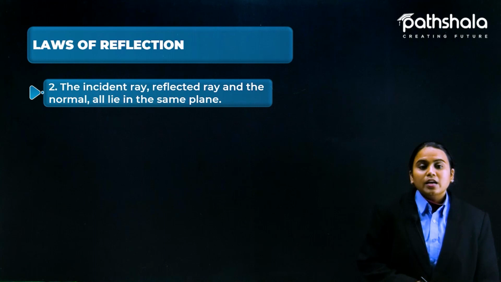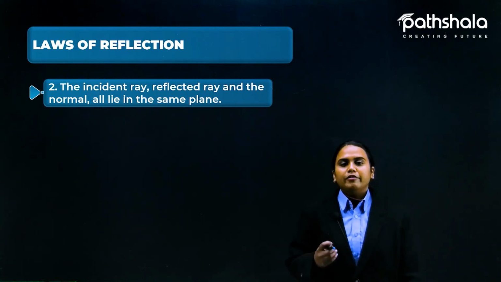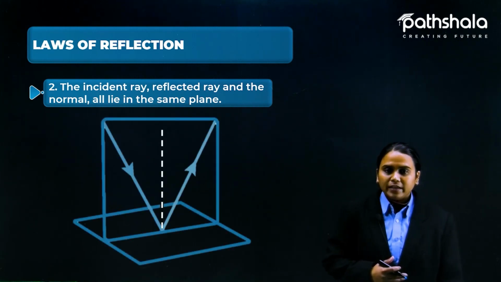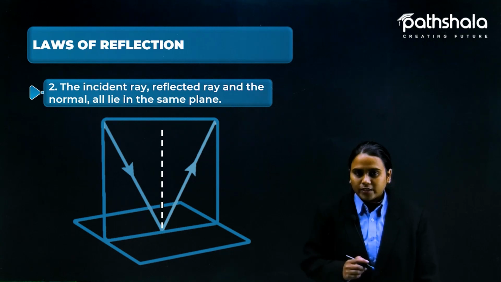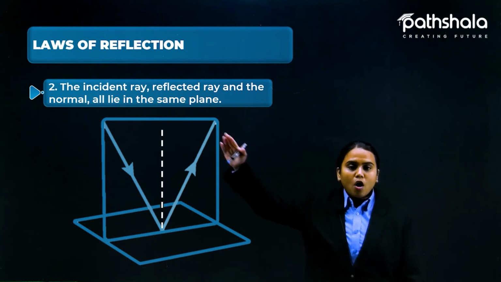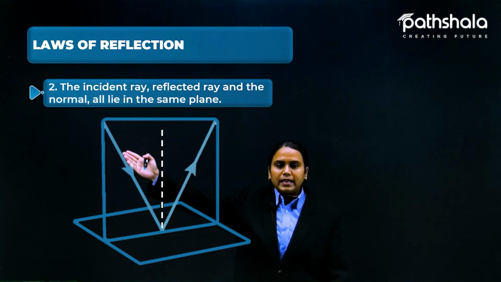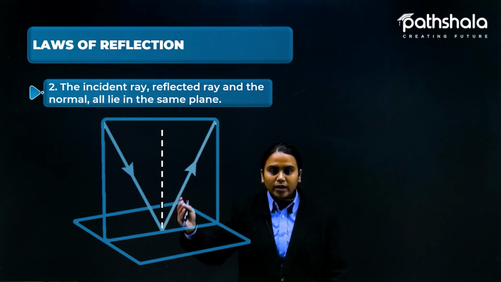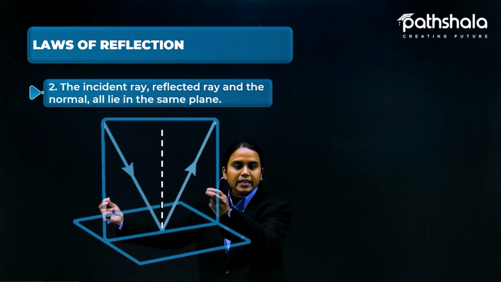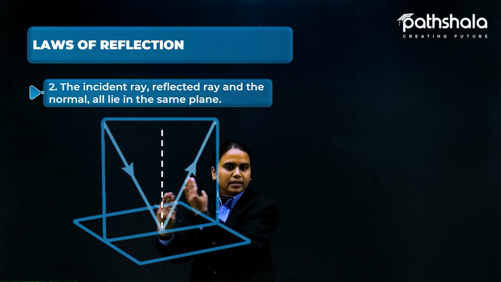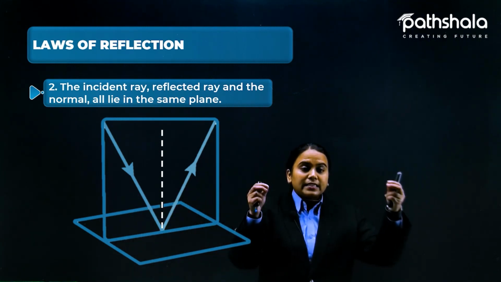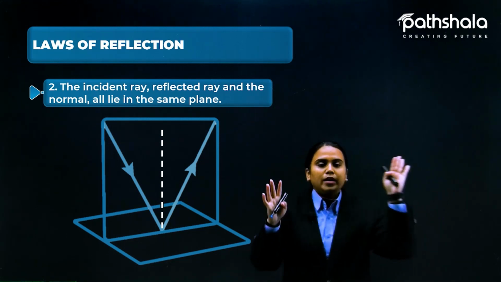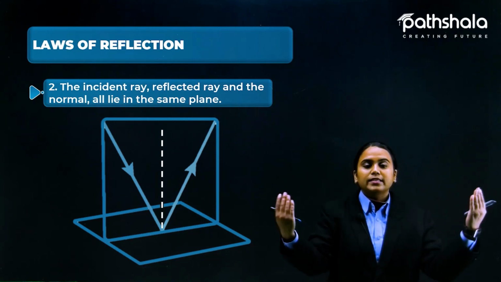The second law of reflection says that the incident ray, reflected ray and the normal all lie in the same plane. What does that mean? Consider this diagram, students. Let's suppose this is the incident ray, this is the reflected ray and this is the normal. You can see that this is in a single plane. Let's suppose this is a plane surface and that plane surface has all three lines. Even this sheet, whatever I am writing on it, is a single plane.